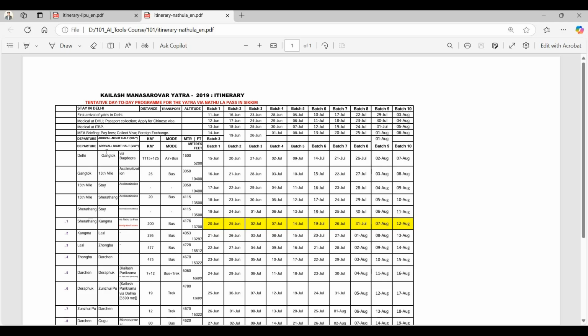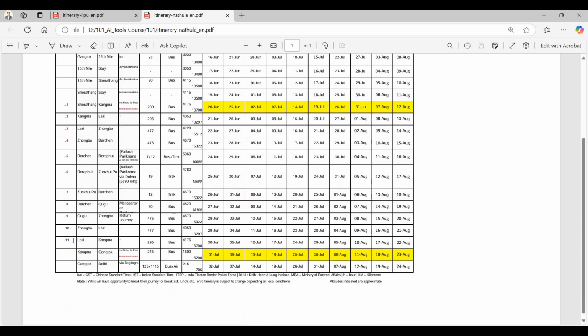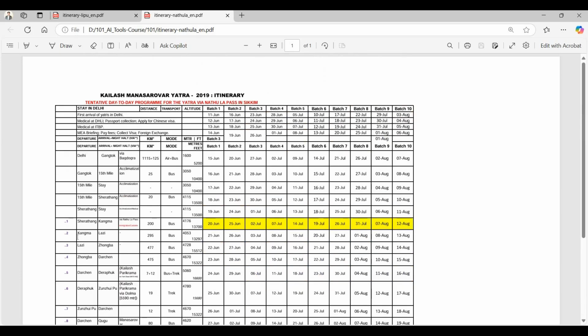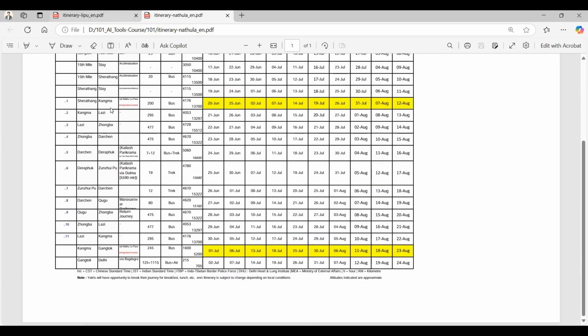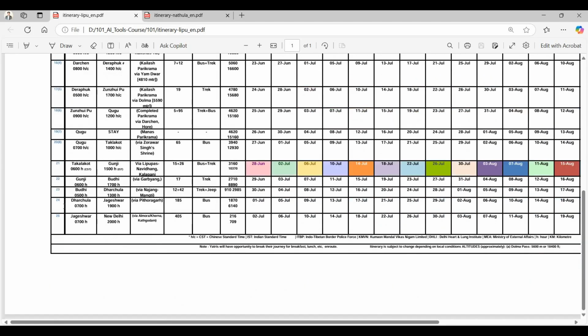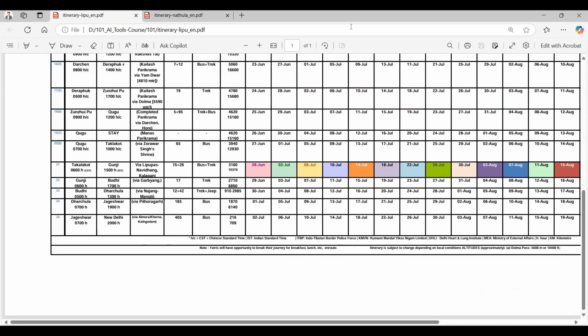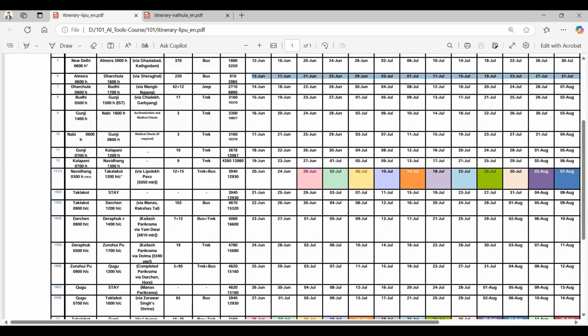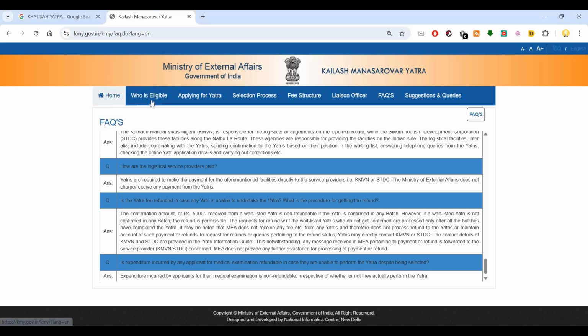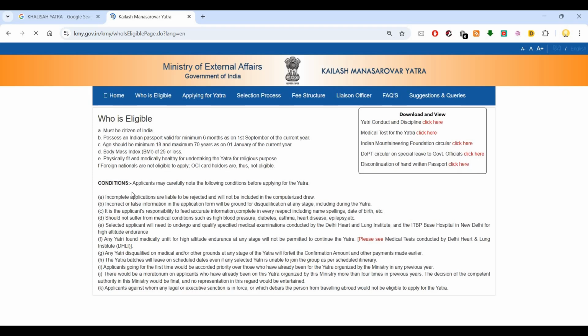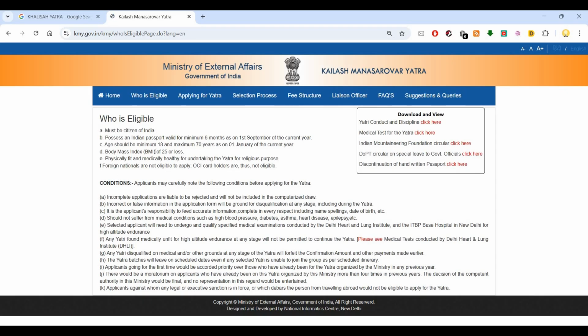The day of arrival in Gangtok is mentioned, whether it is by air or bus. Then various locations, right? If you see, the total number of days, all that information has been mentioned there. If you look at this other route, you see the number of days mentioned there. Now if you look at who is eligible for the Yatra, you can see the eligibility conditions. You must be an Indian citizen, and some others I have already mentioned.